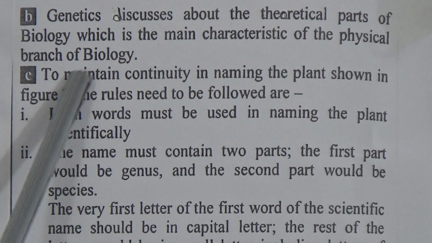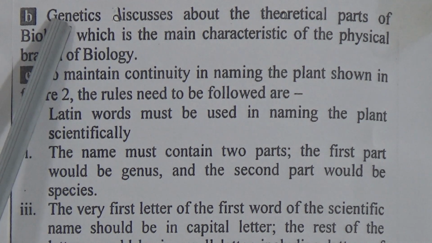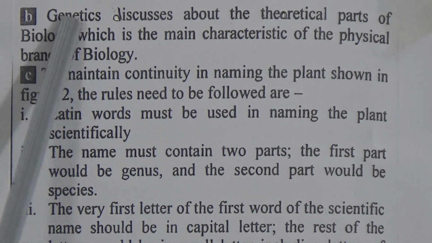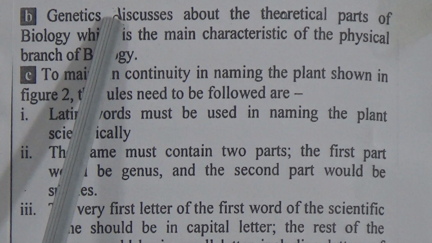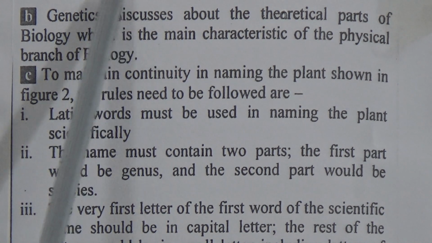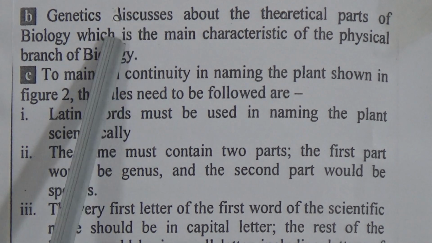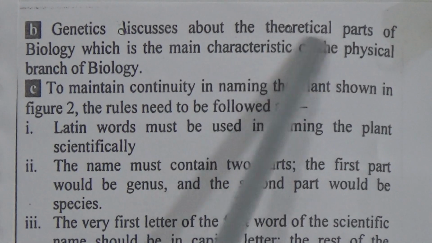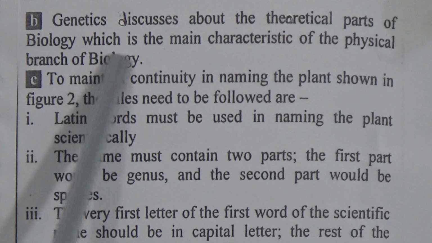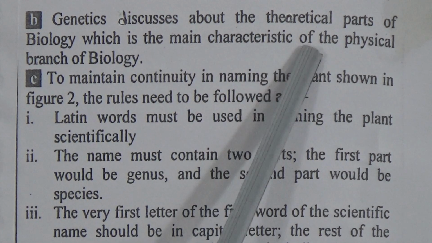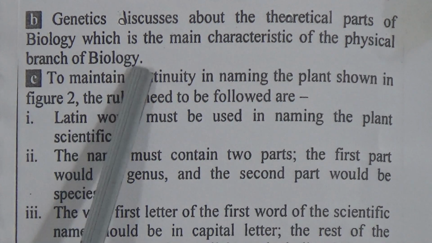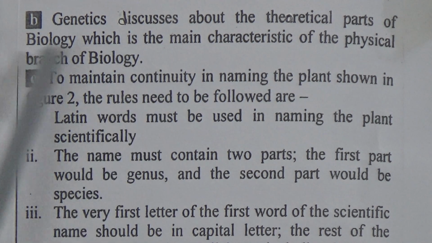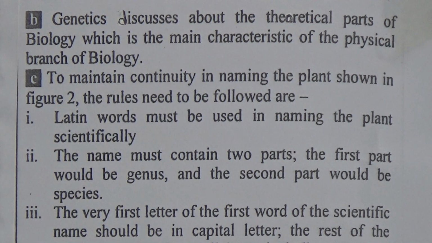You can write in the first line that genetics deals with genes and heredity, and it is a branch of biology. Next you can write genetics discusses the theoretical part of biology, which is the main characteristic of the physical branch of biology. Dear students, for question C we have to come to the question and stem again.